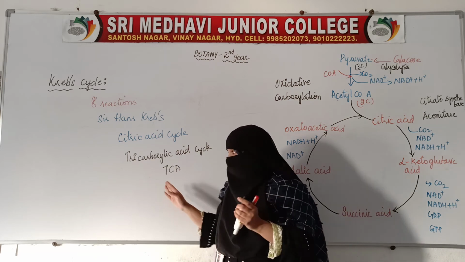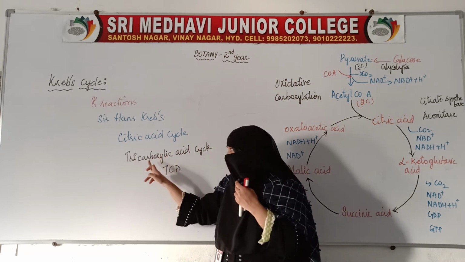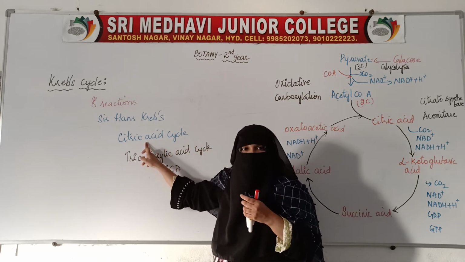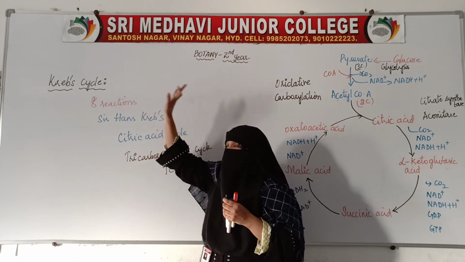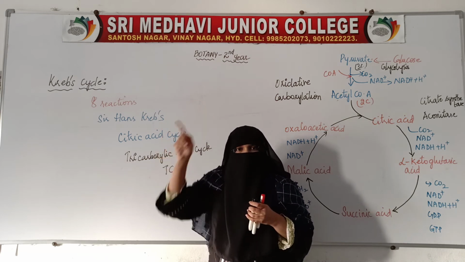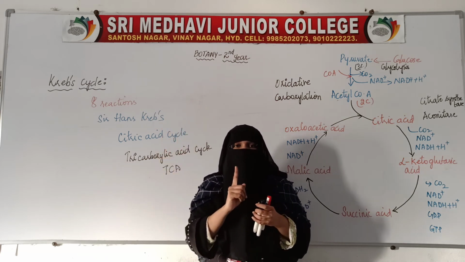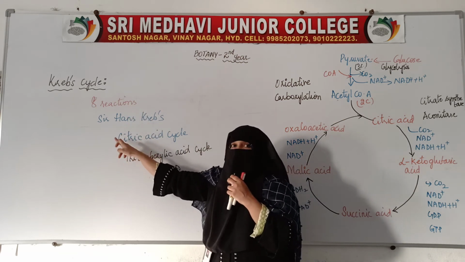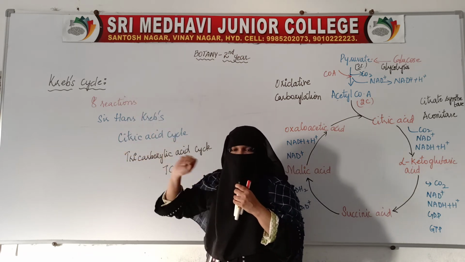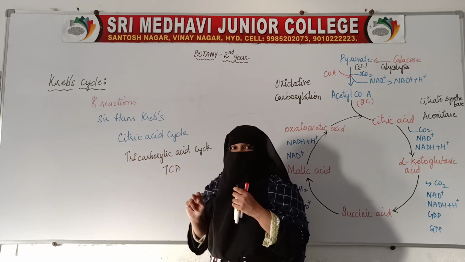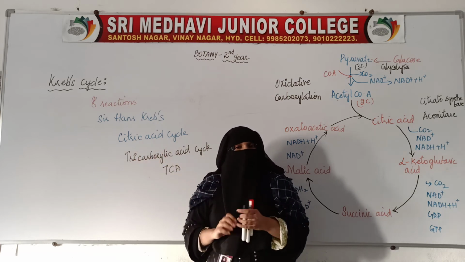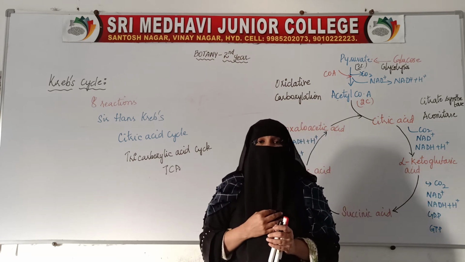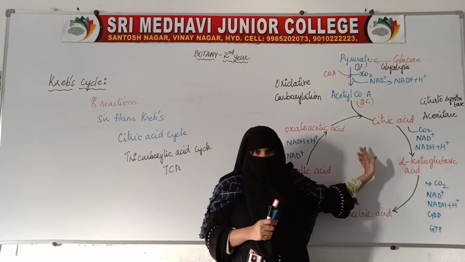Write a short note on TCA, or on the tricarboxylic acid cycle, or on the citric acid cycle, or on the Krebs cycle, whatever. The answer to all 4 questions is one only, because all those are different names given to this cycle: Krebs cycle, citric acid cycle, tricarboxylic acid cycle, TCA.